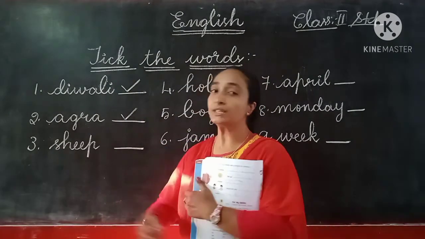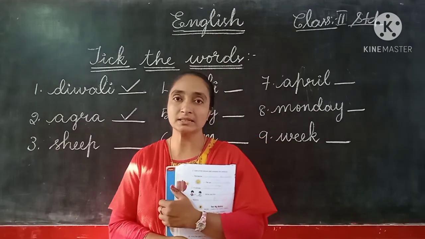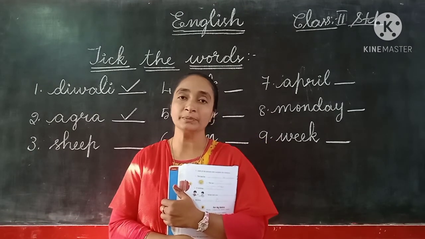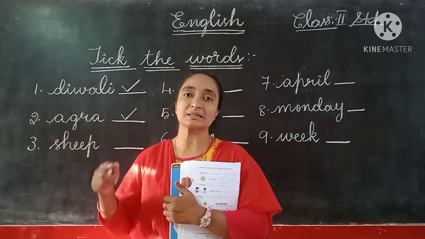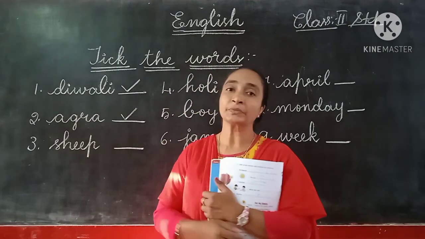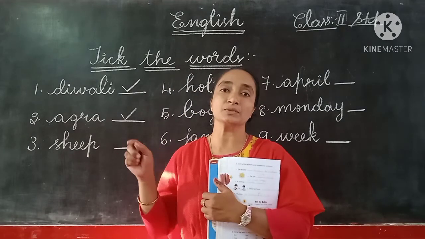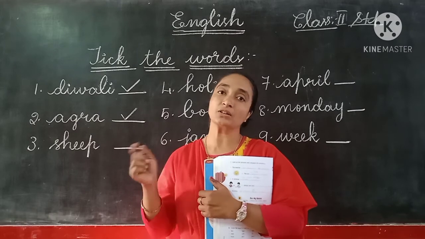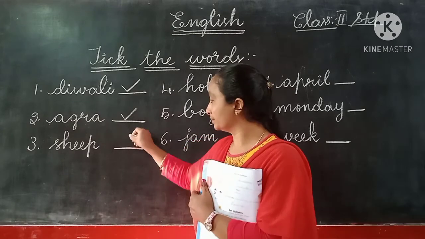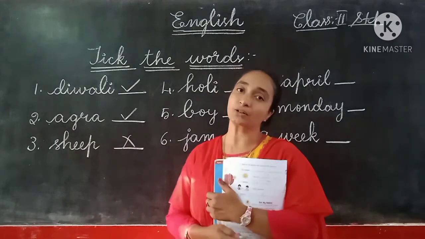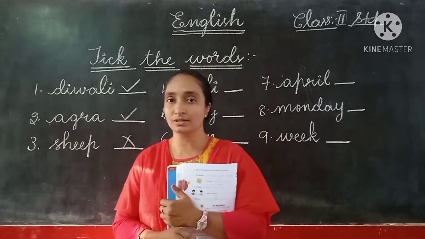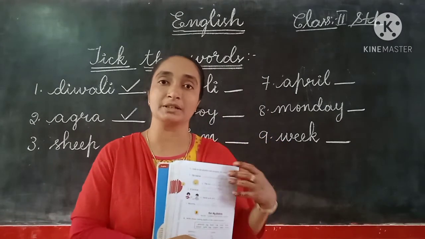And then the third one is sheep. So it's a sheep. It's the name of an animal. So it's okay, no problem. The small letter also we can use children here. This you no need to always write with a capital letter. So the small letter also we can use. So here you can keep a cross mark. So it's no need to always use the capital letter.